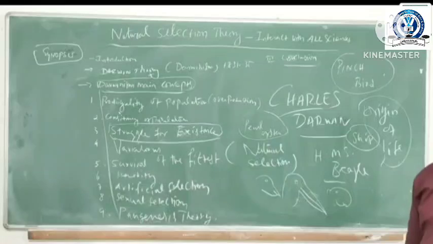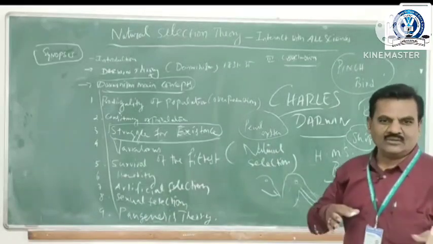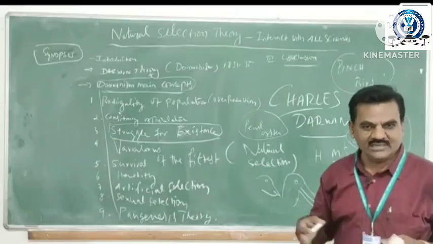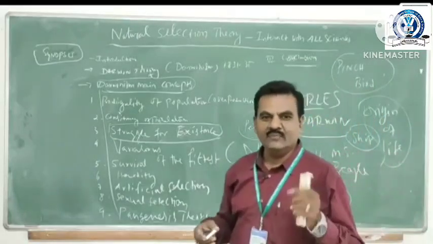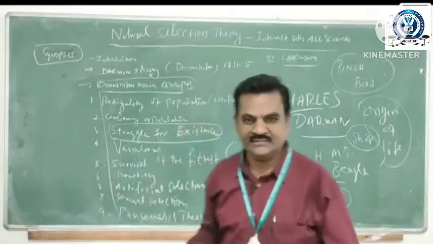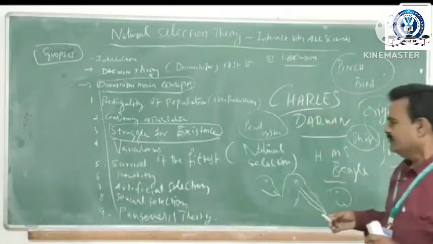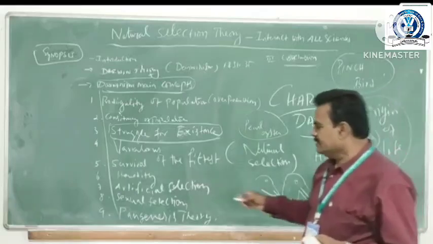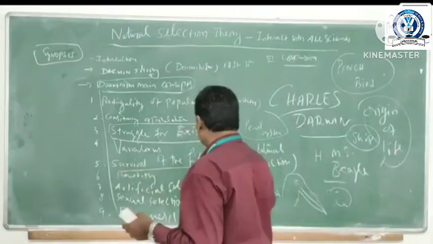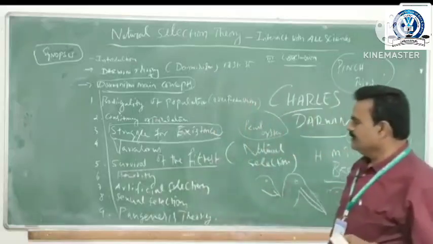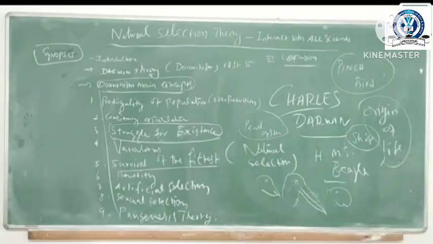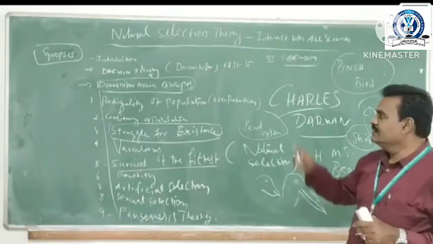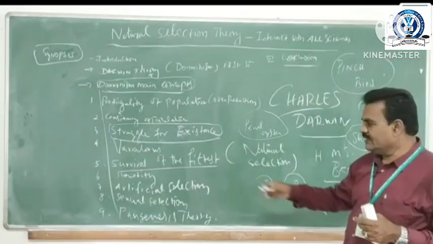I explained about the mutation theory. The variations of flowers, plants and animals play a very important role. He explained the variations very particularly, giving many animal examples. Next, survival of the fittest. Another very important base of this natural selection theory is survival of the fittest.